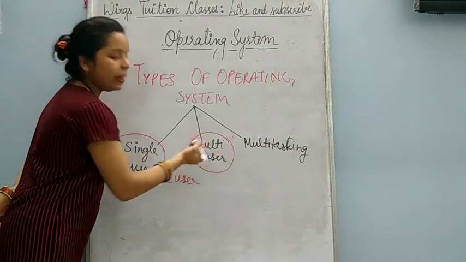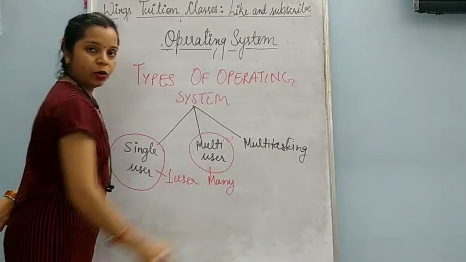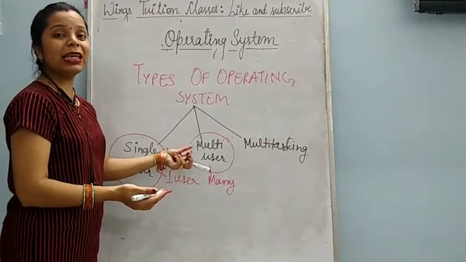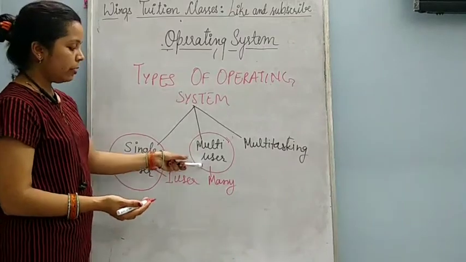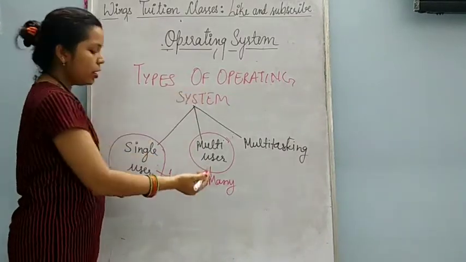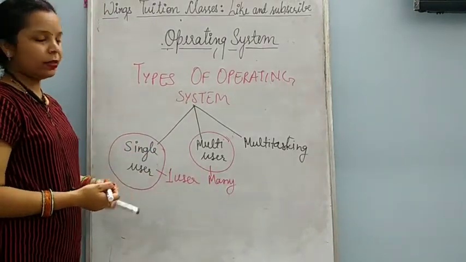Multi-user, you know the meaning of multi. Multi means many. Okay, so this means many persons can use this type of computer. If you are having a multi-user operating system in your computer, so many users can use this operating system.